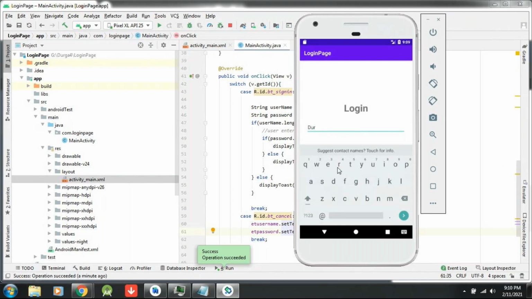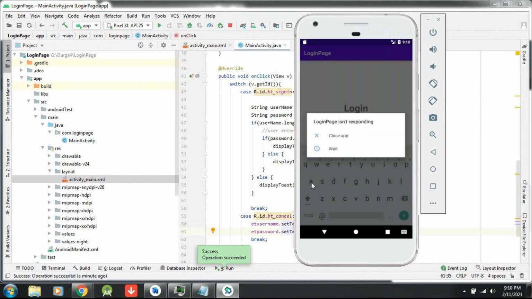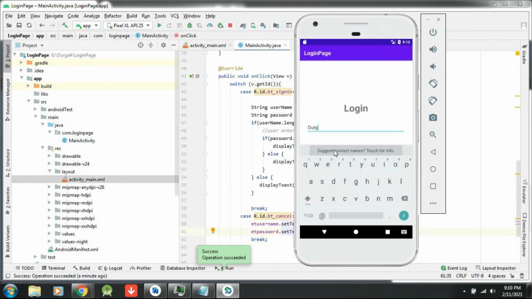See, this is the keypad that will come. So here you have to choose. This is the email type I have taken, right? At the rate, dot. Okay, Durga. Next. Next means it will come to the next field.